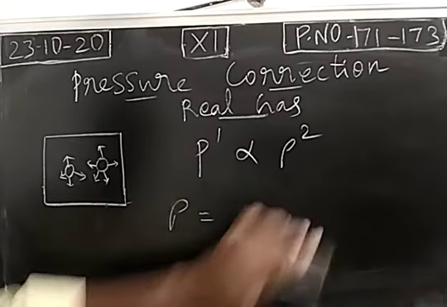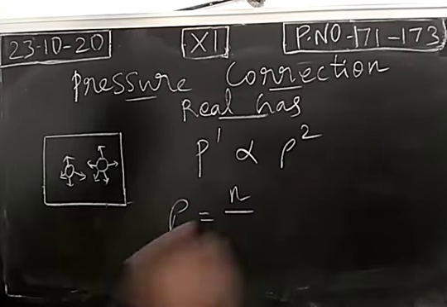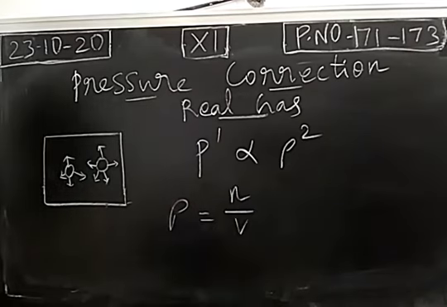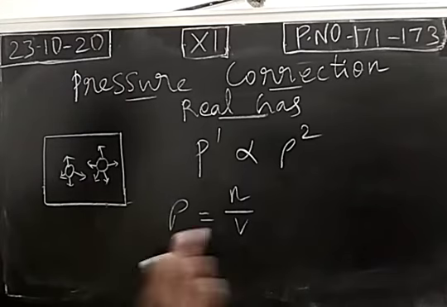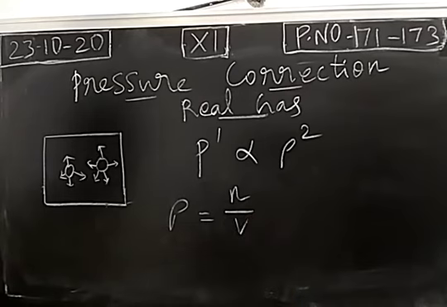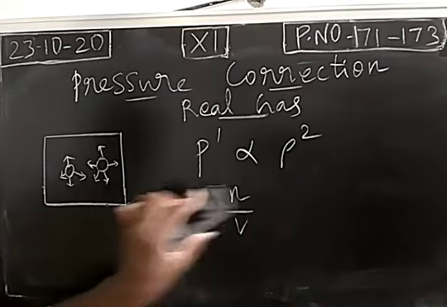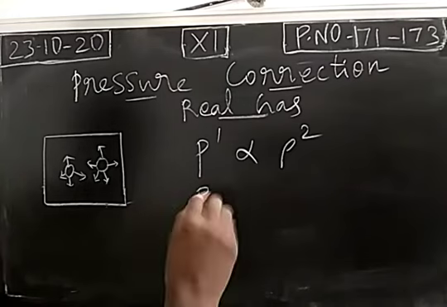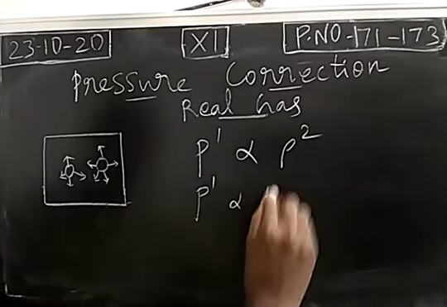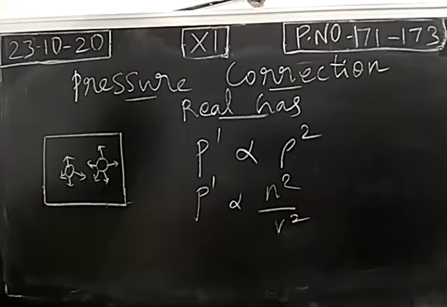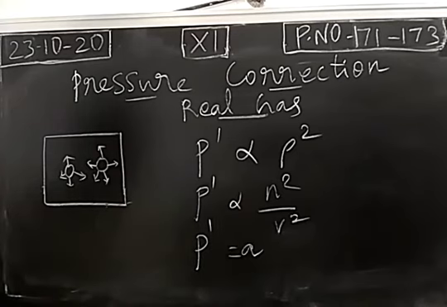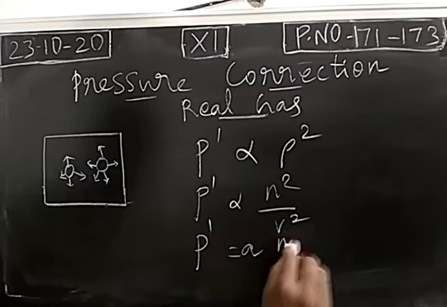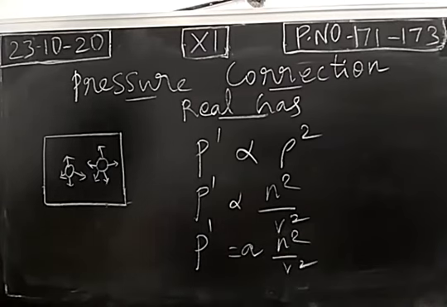Now we have a gaseous molecule. So the formula for density is the number of moles divided by volume. The symbol of density is rho, which is nothing but the number of moles n divided by volume V. So this can be rearranged: P dash is directly proportional to n square divided by V square. To remove the proportionality, we introduce a constant a. This is called the Van der Waals constant a, times n square divided by V square.